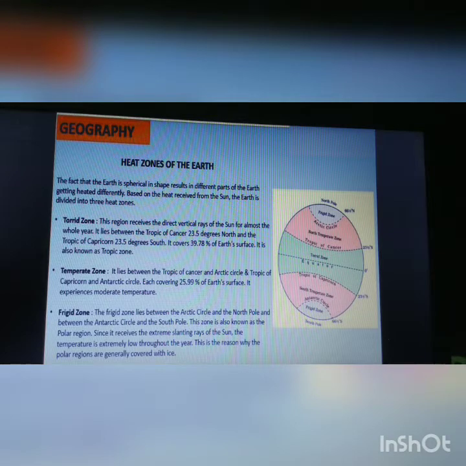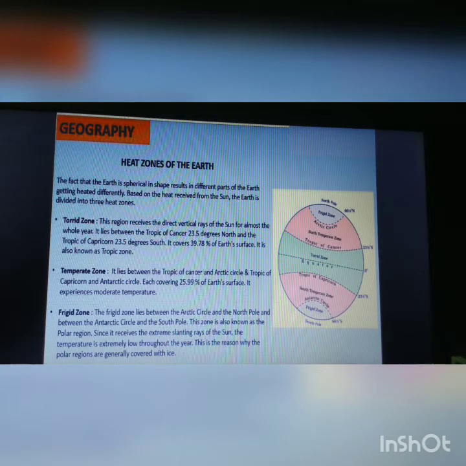Last, we come to the frigid zone. We all know that pole areas are mostly cold. The frigid zone lies between the Arctic Circle and the North Pole, and between the Antarctic Circle and the South Pole. This zone is also known as the polar region.